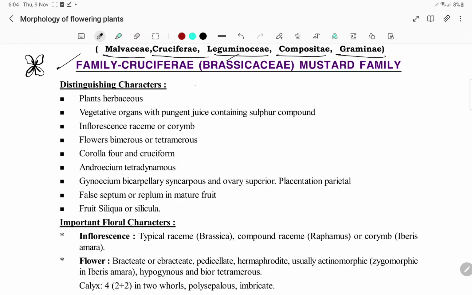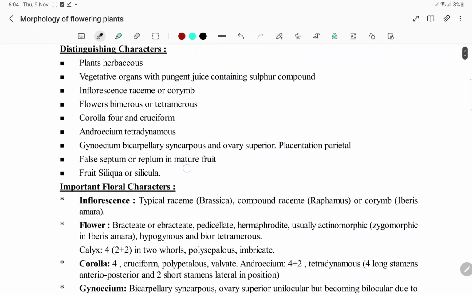And the plants are herbaceous. If you see the vegetative organs with pungent juice, in this cabbage and all, you will have a pungent smell because of sulfur compounds. The inflorescence is corymb. In the racemose inflorescence itself, you will have the inflorescence of corymb.